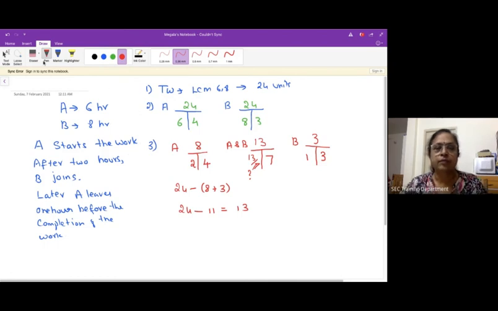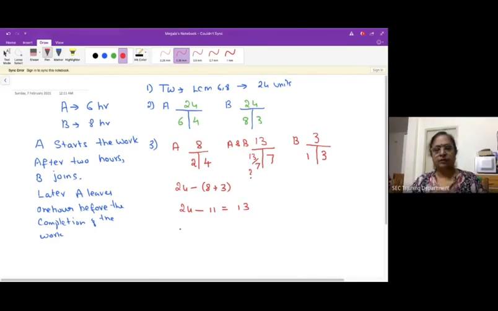So any kind of problem given, if you know how to do it, instead of using this template, you can directly do it. But initially you can start using this T, and at a later stage you can do it directly by knowing how to find the rates. So this is a demo of the time and work. Thank you.